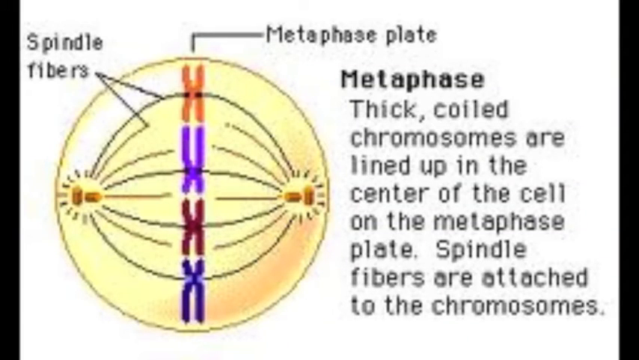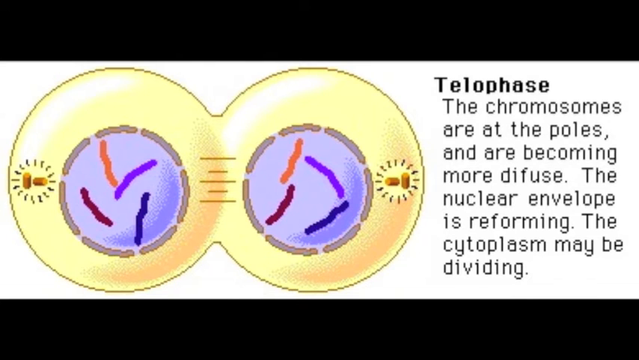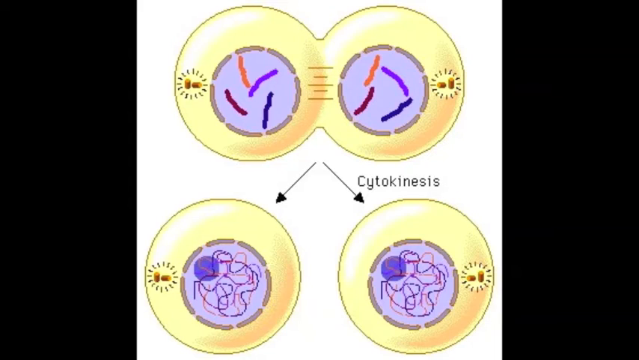Metaphase. The centrosomes are now at the opposite poles of the cell. Chromosome centromeres lie at the metaphase plate. Anaphase is the shortest stage of mitosis. Chromosomes begin moving toward opposite ends of the cell. Telophase. The two daughter nuclei form in the cell. Nuclear envelopes arise from fragments of the parent cell's envelope.